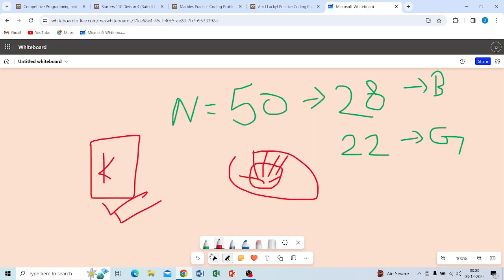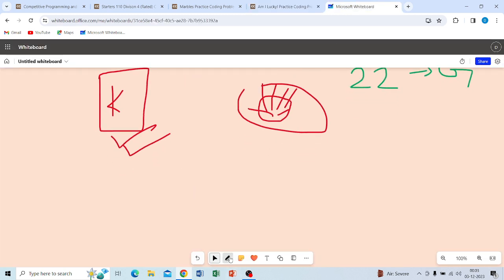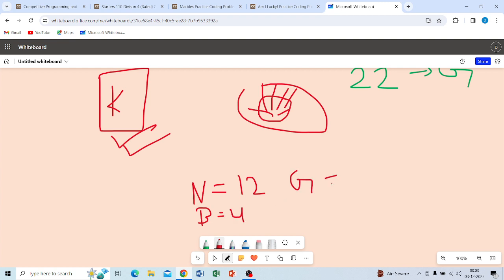Suppose this is n, there are 12 students, the number of boys is 4, and the remaining are girls, so obviously the number of girls is 8.